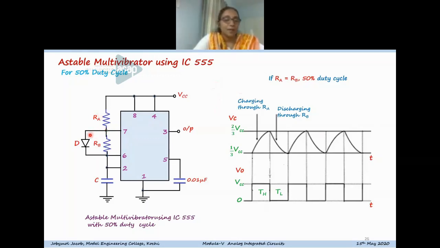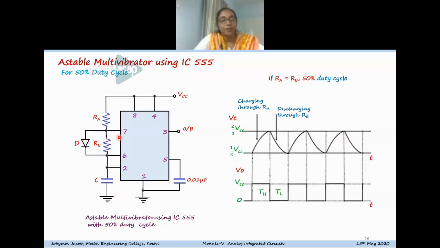Across Rb, we can connect a diode in this direction, so that during charging, the capacitor will charge only through Ra and the diode, which will be acting as forward biased. When the charging process takes place, the diode will be forward biased. So the charging path will be Ra, diode and C. And during discharging, the diode will be reverse biased, so that discharging takes place through Rb alone.